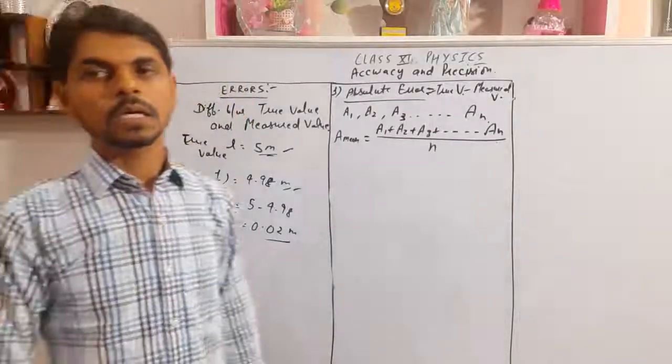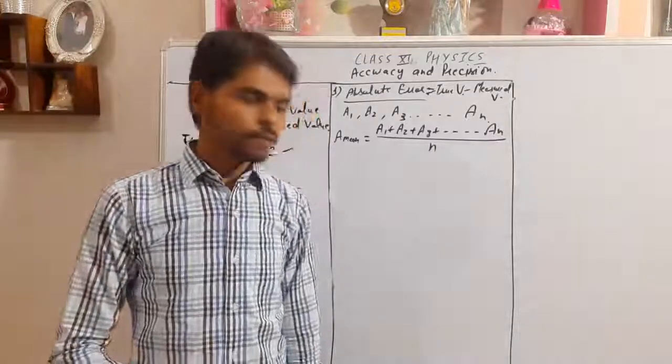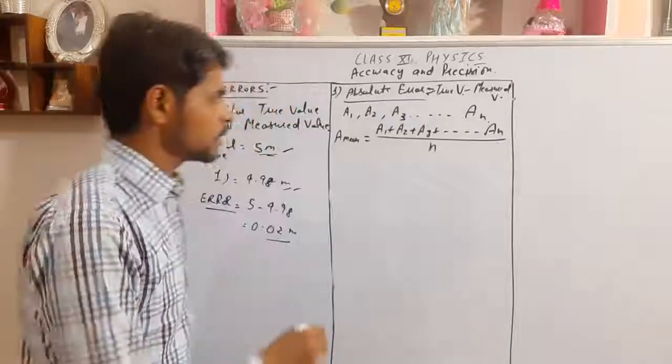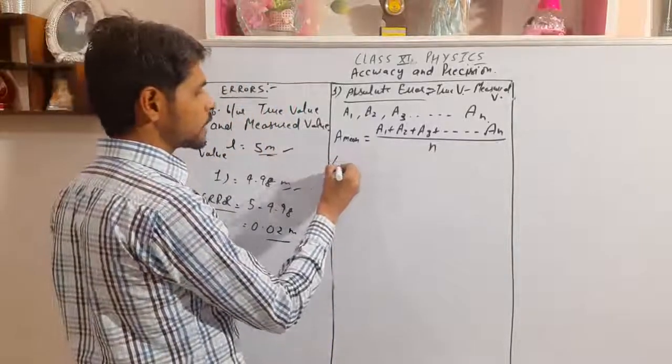Okay. Now what we have to do, we have to calculate absolute error in every measured quantity. So I am writing delta A1.